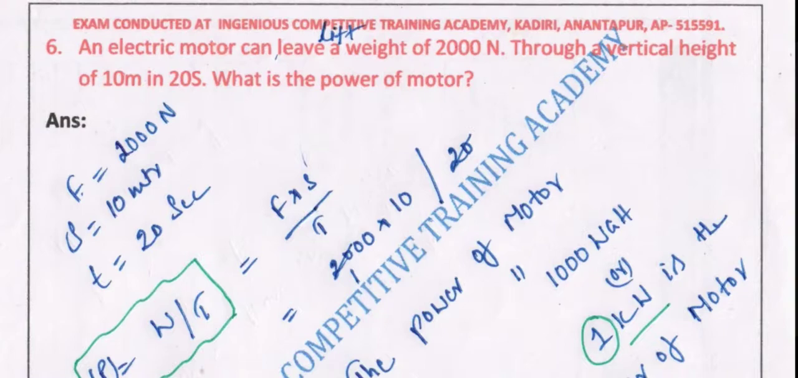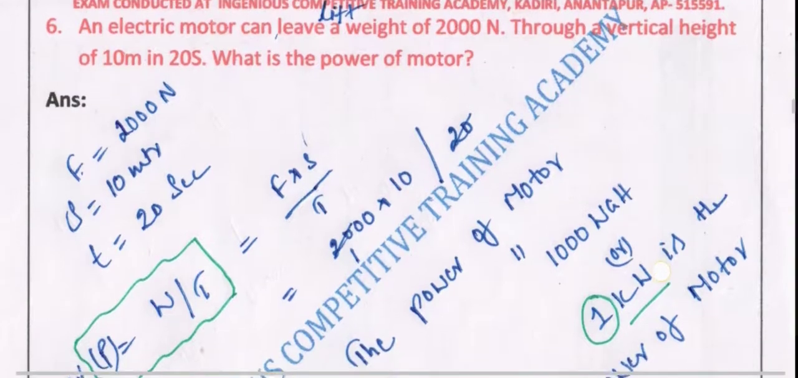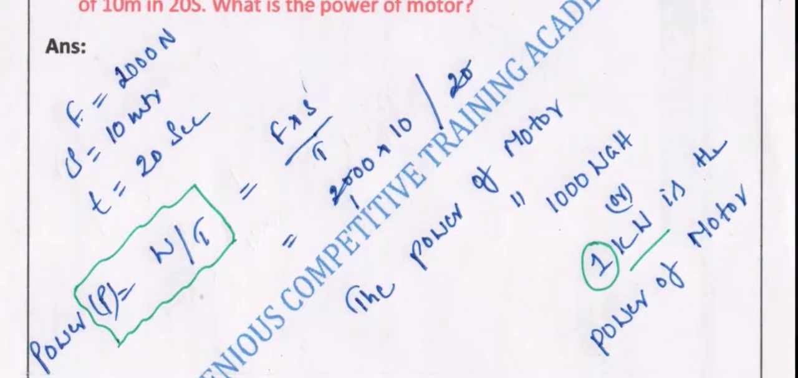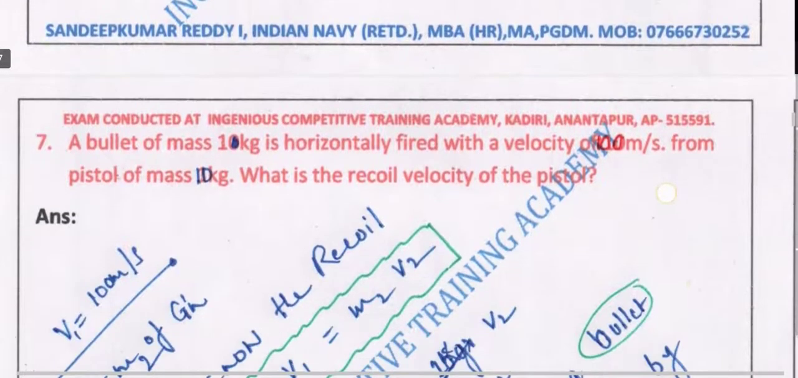W is equal to the product of force and displacement. We have the force 2000 newtons, S is 10 meters, T is 20 seconds. So as usual with that, we can directly figure out the power. We get the answer with this. Directly we'll get 1000 watts as the power of the motor. It's also known as 1 kilowatt. So that is the way of identifying the answers to such questions.